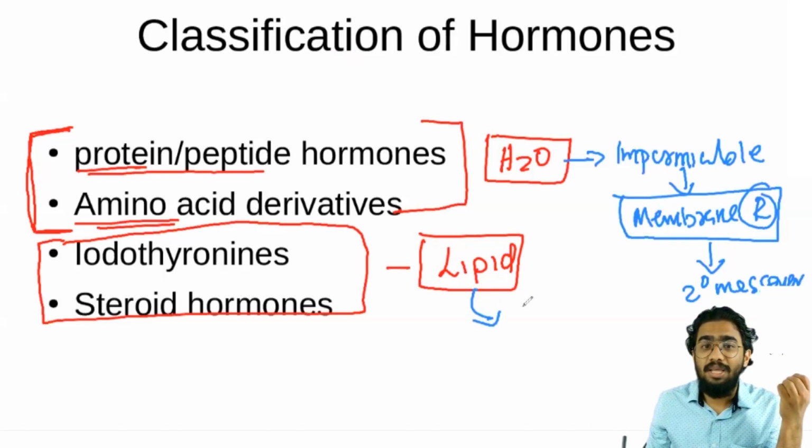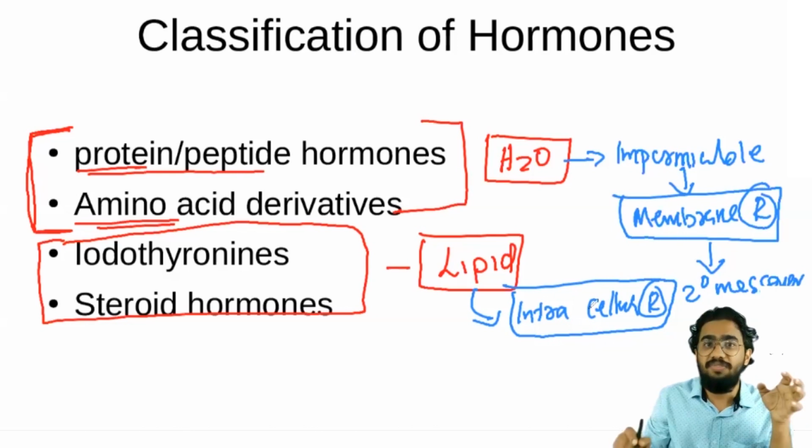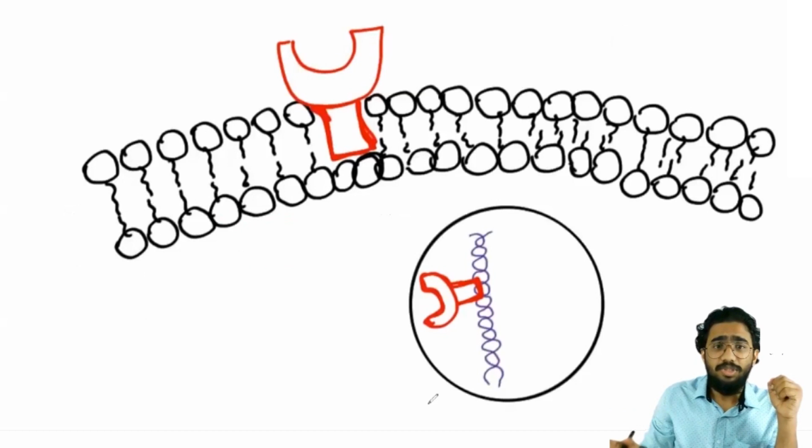They will be binding on the intracellular receptors or intranuclear receptor directly. Are you understanding? And it will be acting directly by producing the genetic effect. So let's summarize this on a previous diagram also. You can see that.